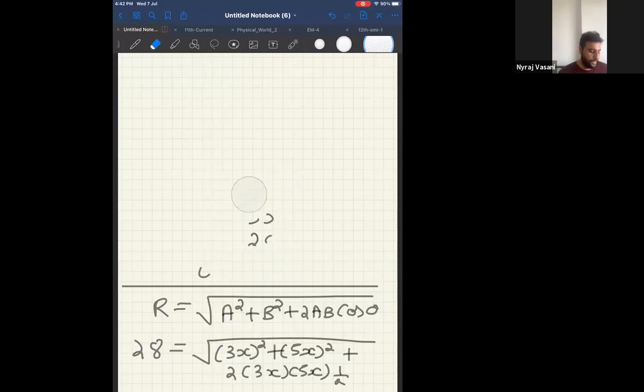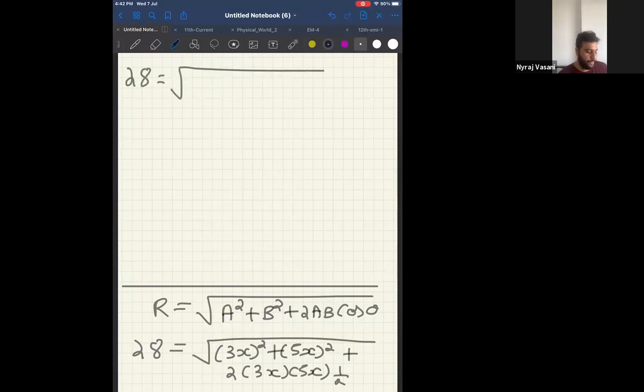Yes, sir. Now my left hand side will be 28 itself, and my right hand side will be square root of 3x the whole square is 9x square plus 5x the whole square is 25x square, correct?